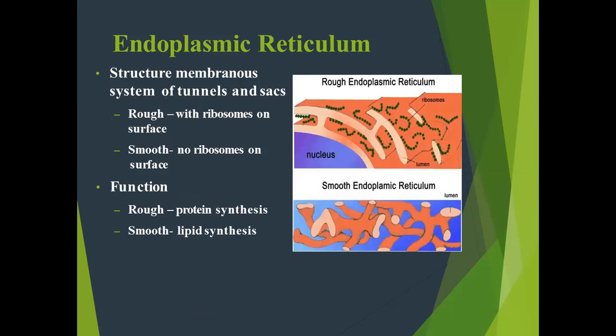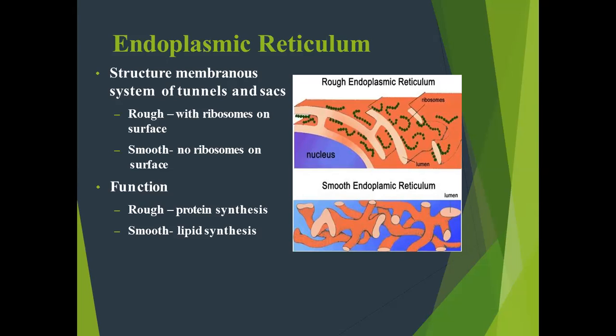Next is the endoplasmic reticulum. This is also a tube-like, tunnel-like, sac-like structure, which is present in the cytoplasm, where the ribosomes are present. According to the presence or absence of ribosomes, the endoplasmic reticulum is of two types: rough endoplasmic reticulum and smooth endoplasmic reticulum.